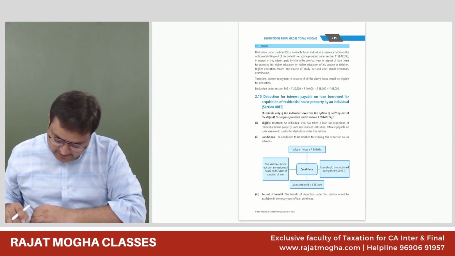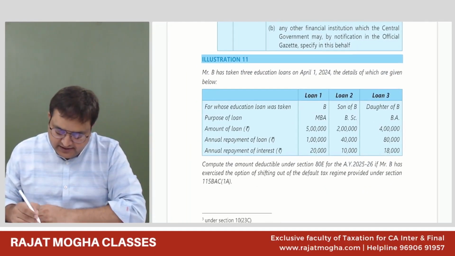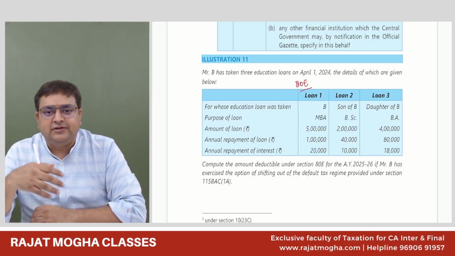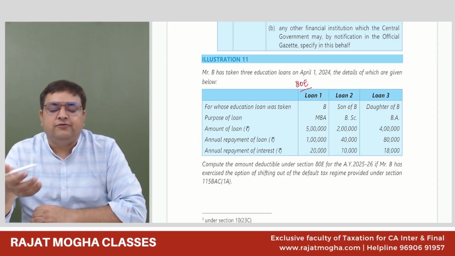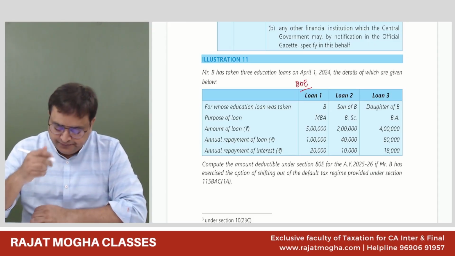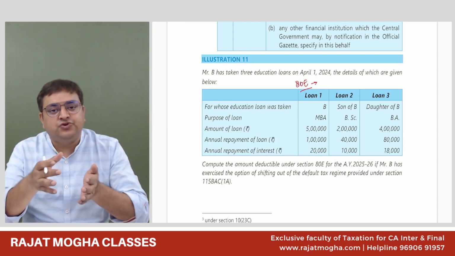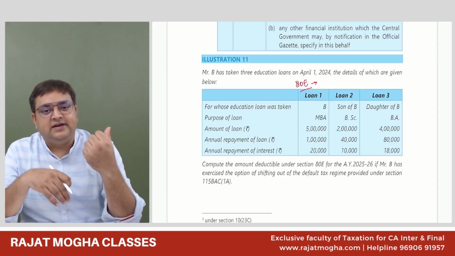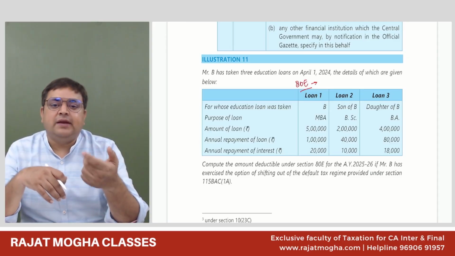Illustration number 14. I would like to go. See, 80E, education loan. If you remember, an education loan the assessee can take for themselves, for the spouse, for brother, sister, for their children, for any student for whom he is legally entitled to. So it is for higher education. This higher education could be in India or outside India also. See, in 80C, tuition fees should be in India. But for the 80E education loan, it can be outside India also.